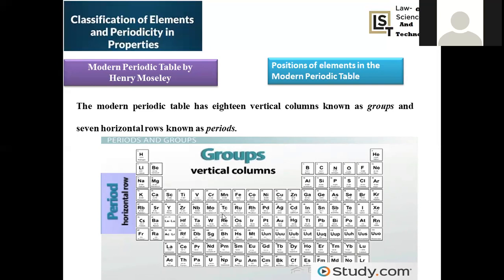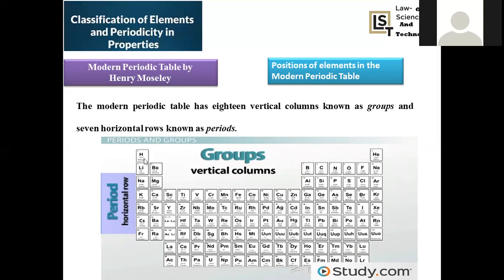Groups are nothing but vertical. For example, I'm taking the first group: hydrogen, lithium, sodium, potassium, rubidium, cesium, francium. How are we moving? In the vertical manner, we are moving. That's the reason why you can say it is a group. Now let us assign a period. Period is nothing but left to right. I'm going from left to right.